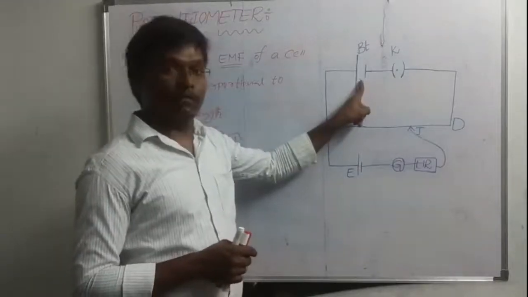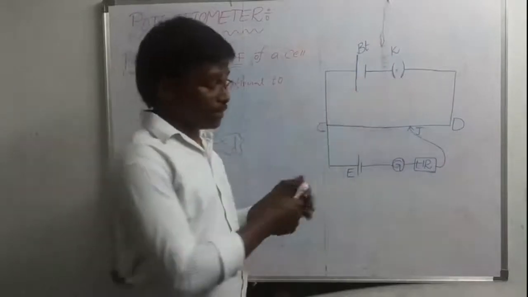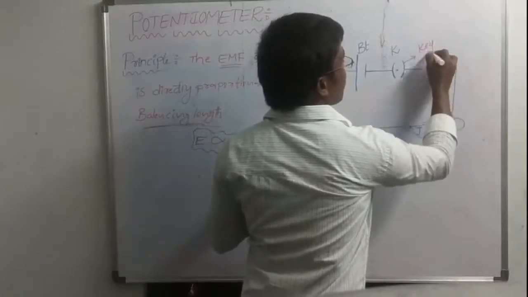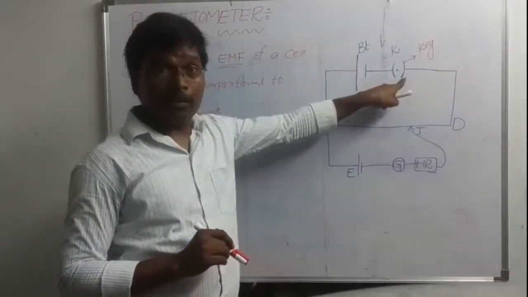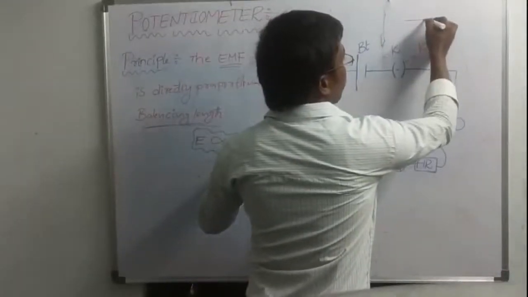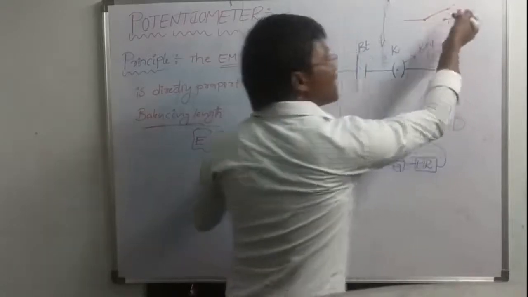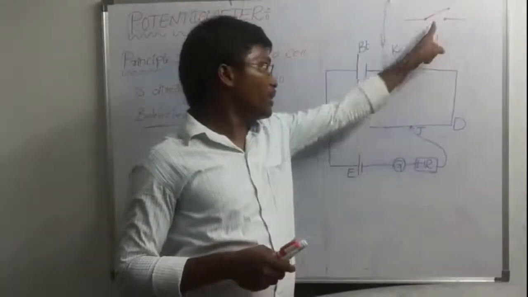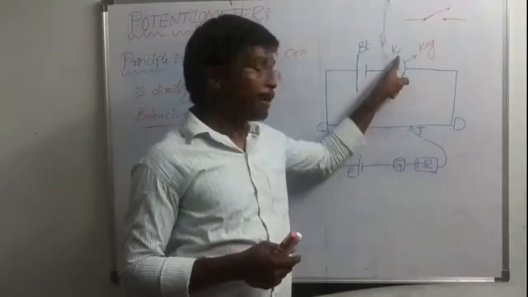Now this is the battery, you know already. This is the key. We can indicate key as K. This is the battery. This is the key. We can denote this key in one more form also. Like this, this is also a key. We can indicate a key in two forms, one is this and one is this, but we denote the term key as K.